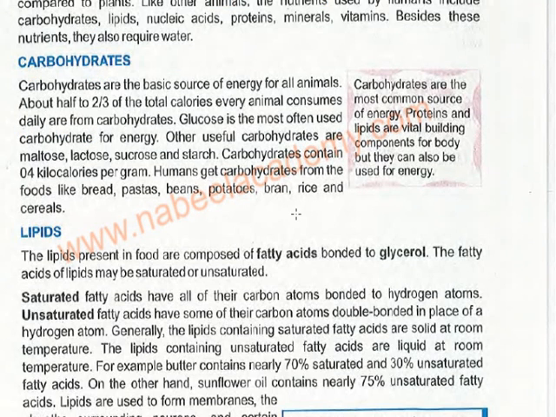So carbohydrates are the most common source of energy. The proteins and lipids, see, always remember: source of energy, carbohydrates; proteins and lipids, building components for the body. Why? Because when you will be studying biochemistry, you will see that some of the proteins are lipoproteins.